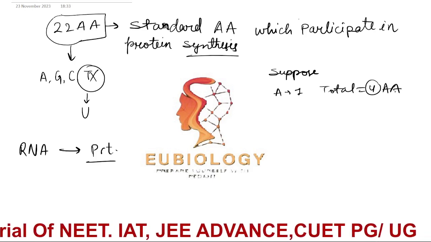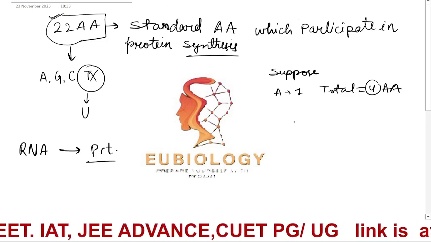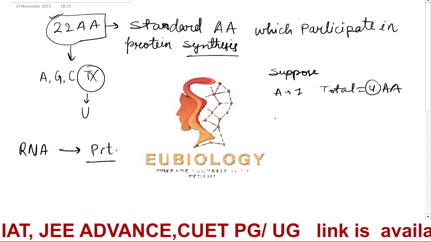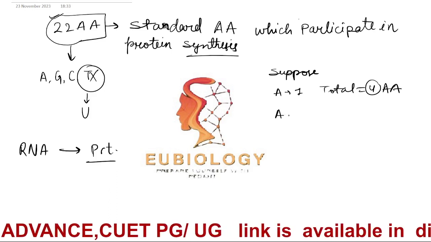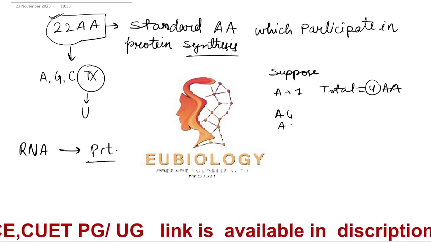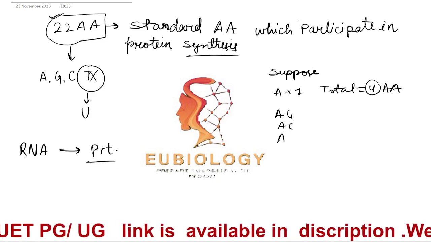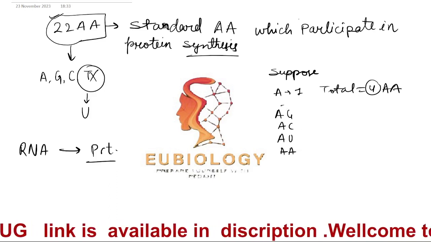But how many amino acids do we require? We require 22. So what could be the combination you will take? Suppose you take a combination of 2: adenine-guanine, adenine-cytosine, adenine-uracil, adenine-adenine. These 4 combinations are there.